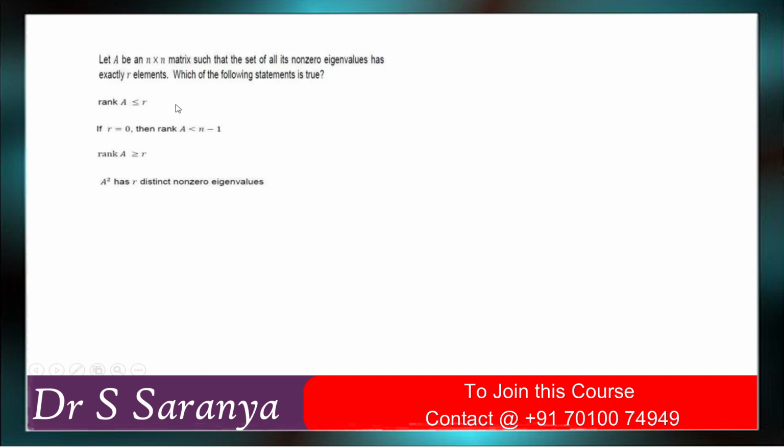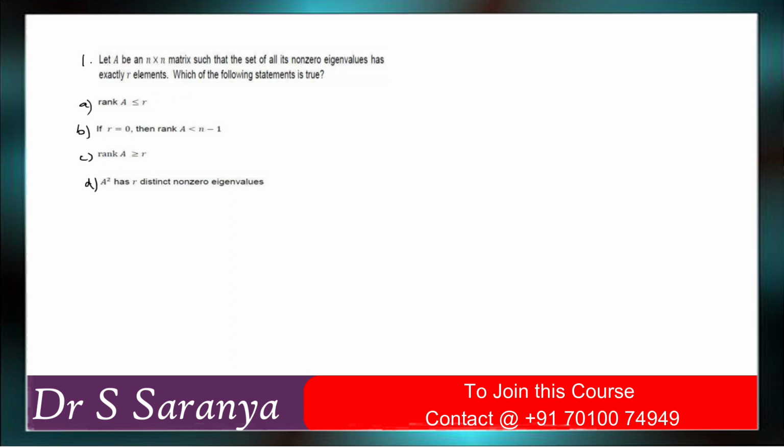So hello everyone, this is the 26th November 2020 CSIR NET Mathematics question paper. This is the part B question paper only for linear algebra. So we'll start with the first question.